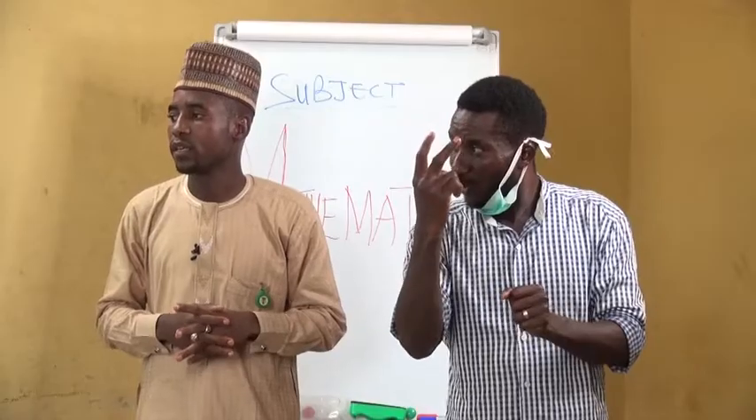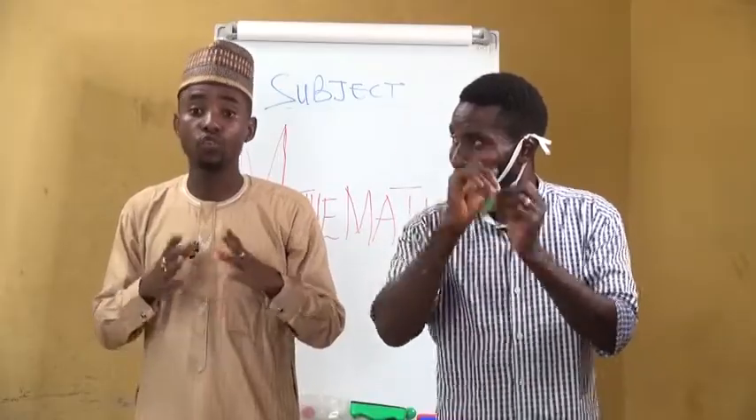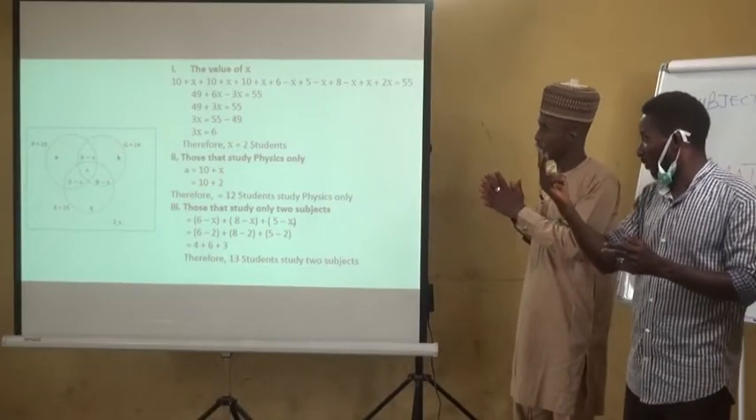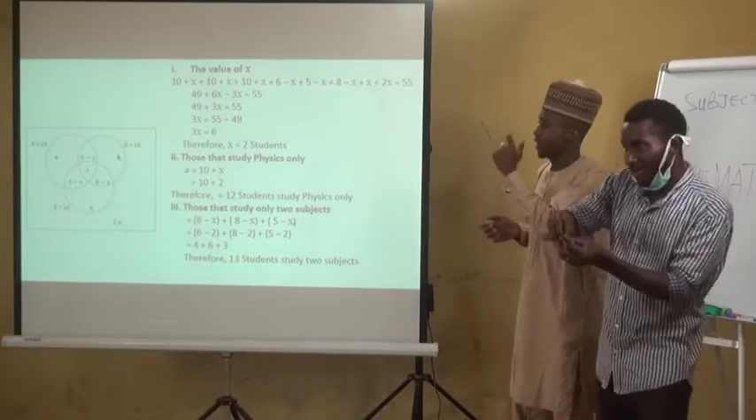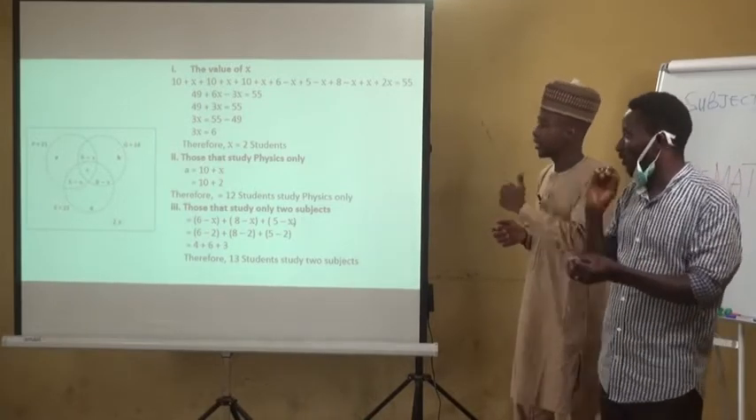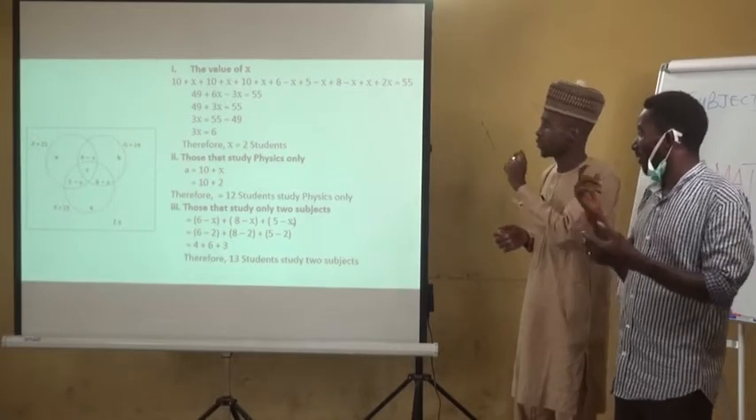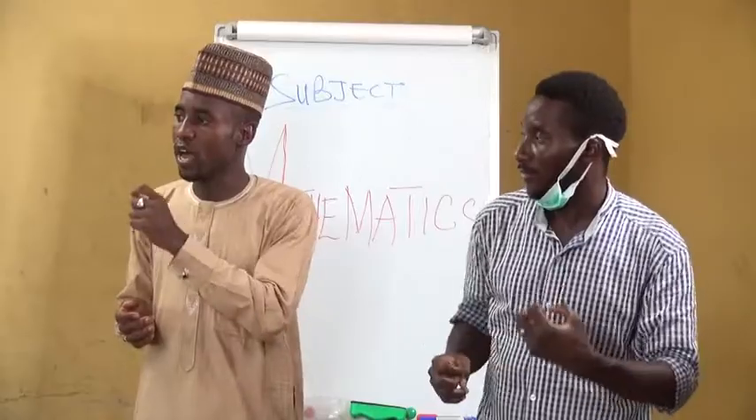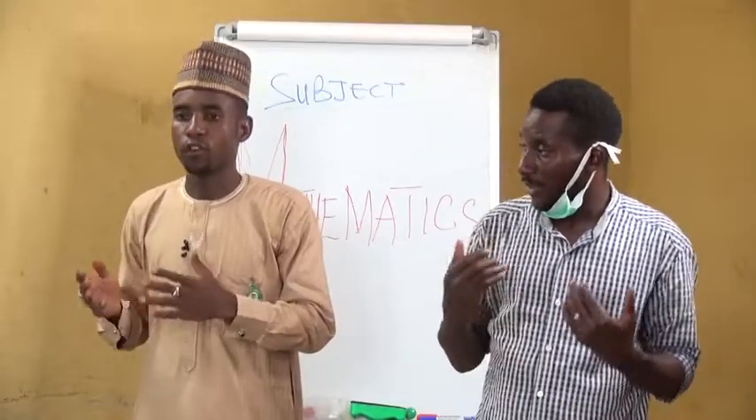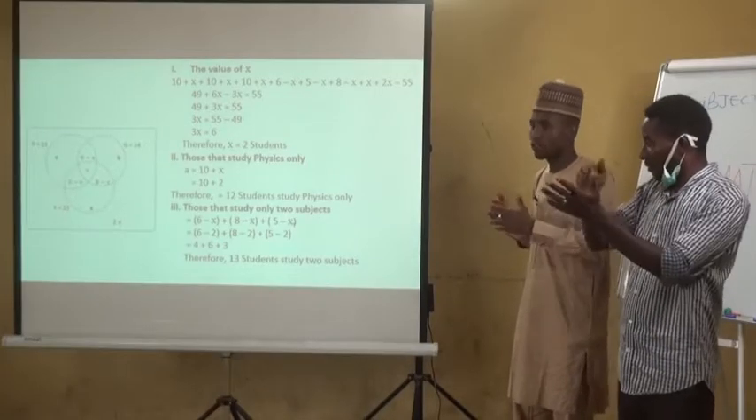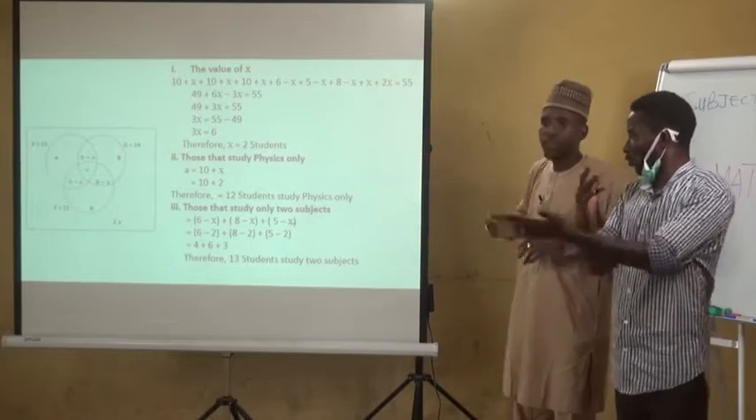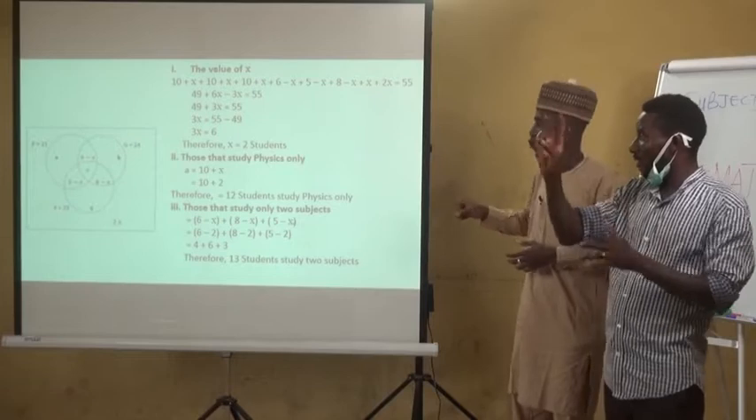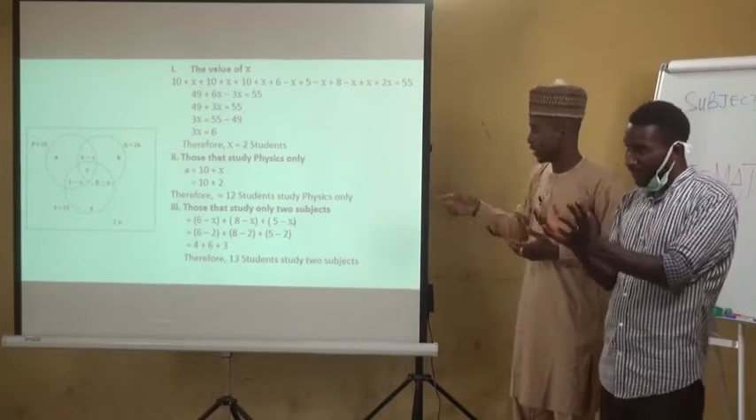Then 3, those that study only 2 subjects. Those that study only 2 subjects, you can find it from your Venn diagram. The intersection of P and G, the intersection of G and E, and the intersection of P and E. So we have 6 minus x plus 8 minus x plus 5 minus x. We have already found the value of x, which is 2. All we need to do is to substitute 2 for x in the equation.